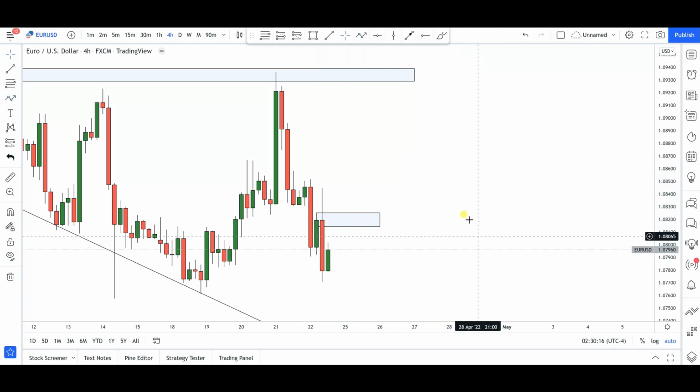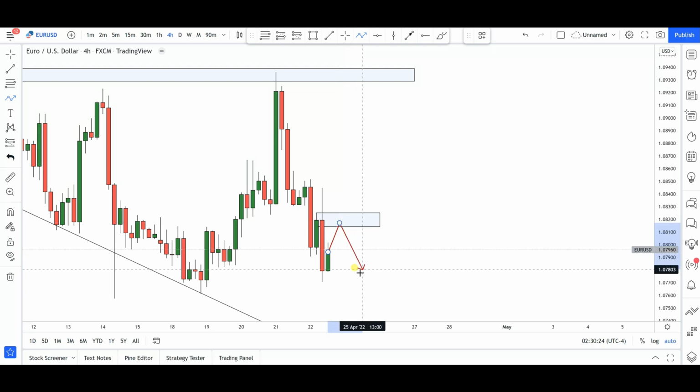All right. So what do we have now, or what are the possible scenarios? Maybe a possible push into this particular supply zone that we have here in the hourly time frame, from where we might get another bearish rotation to the downside. That's the possibility that I can see right now for early next week.